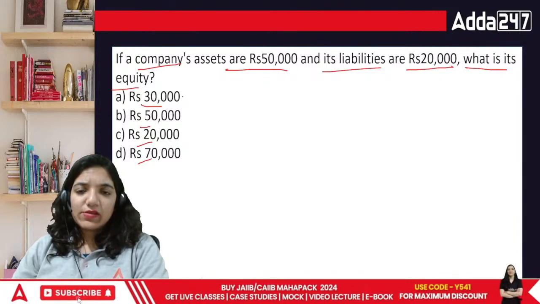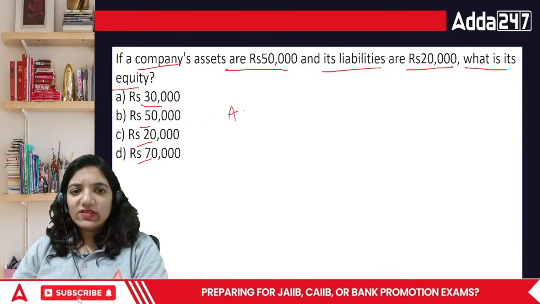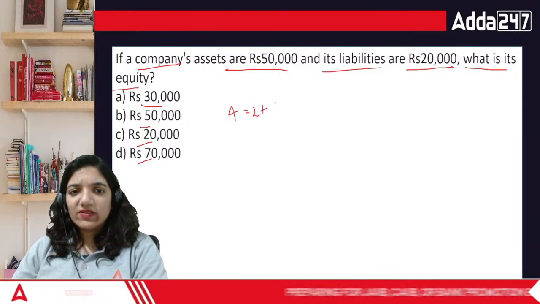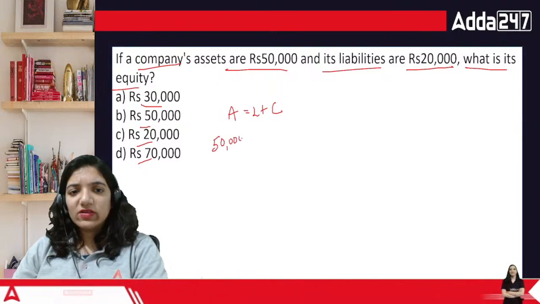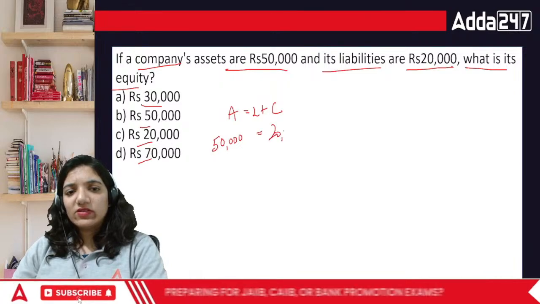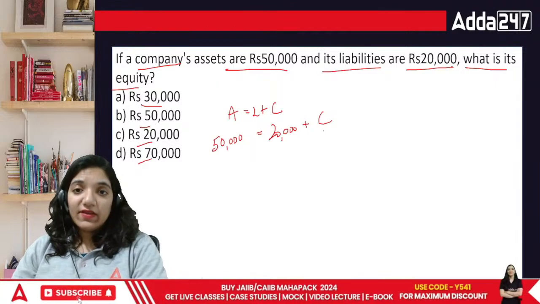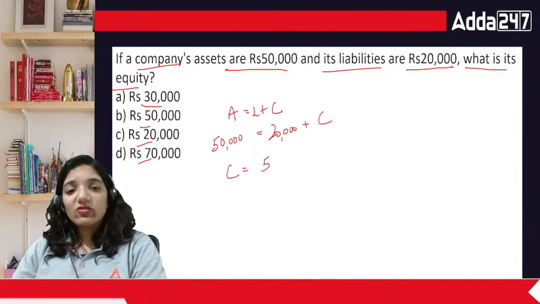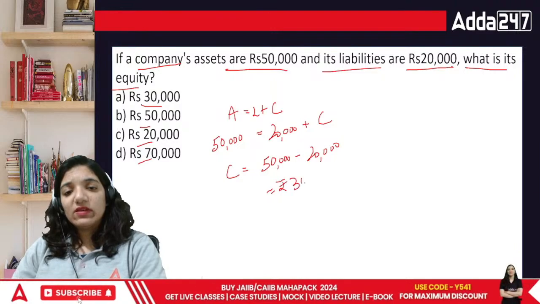If the company's assets are 50,000 and liabilities are 20,000, we use assets equal to liabilities plus capital. The assets that the company possesses are 50,000. The liabilities are 20,000. And the capital is something which is unknown to us. That is what we're trying to find. So in this case, what's going to be the answer? Our capital is going to be 50,000 minus 20,000. That is equal to rupees 30,000.